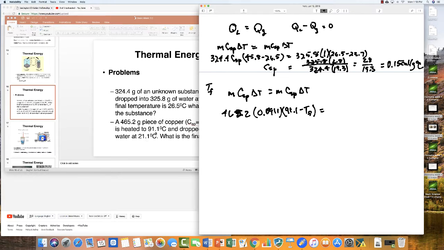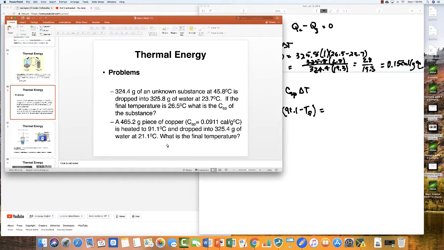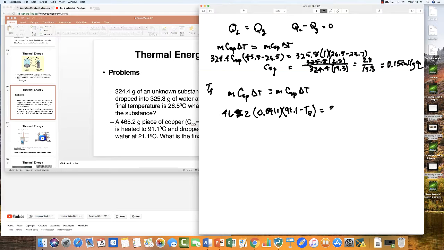Now, that's going to have to equal the mass of water, 325.4. Must have been the same jug of water up here, or close to it. And it's going to be times 1, which is the specific heat of water, and the change in temperature here. And the final temperature is going to be higher in this case. So we're going to say TF minus 21.1.